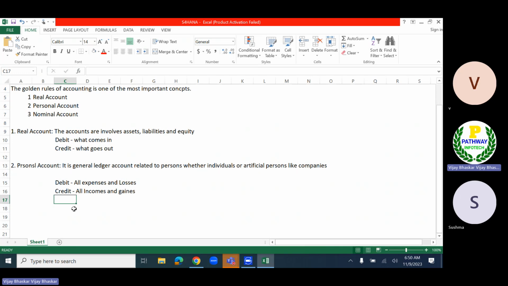In case the transaction is already done, then credit means all incomes and gains.